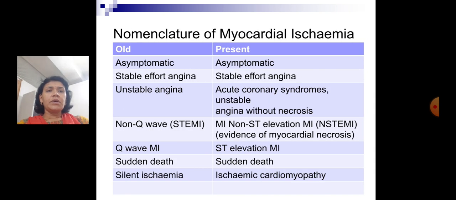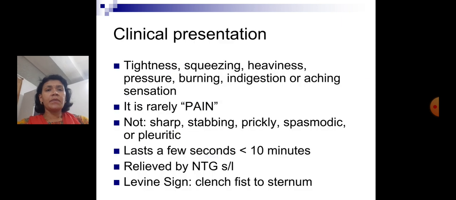These are a few terms: asymptomatic, stable angina, unstable angina. There can be non-Q wave MI, whether STEMI or non-STEMI. There can be Q wave MI. There can be sudden death, and there can be silent ischemia, which is nowadays called ischemic cardiomyopathy.